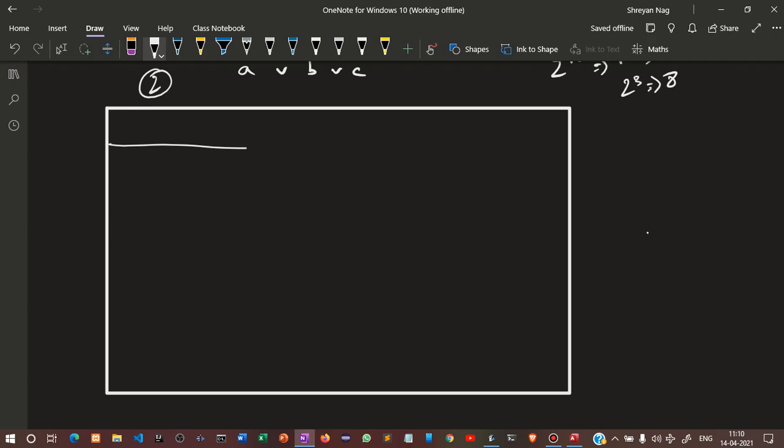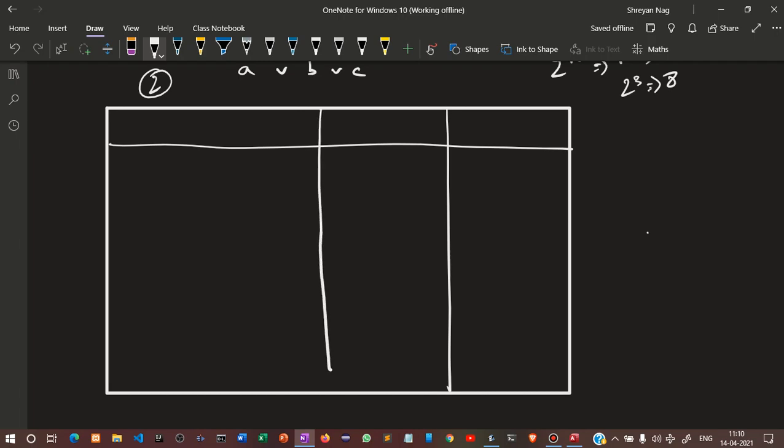So we will write in this manner: A, B, C, A V B V C. So we'll write in this fashion: 0, 1, 0, 1, 8 times. Let us make the table in proper way so that we can write in good way.